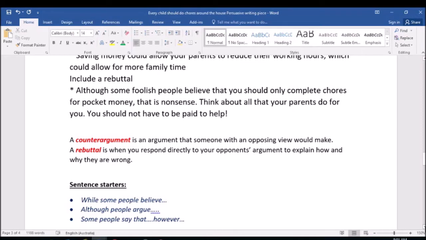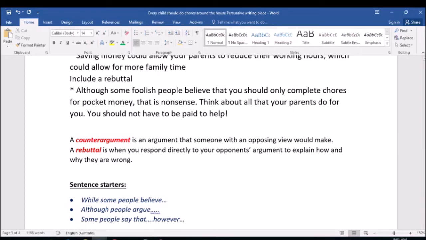So what I'm going to say is think about all that your parents do for you. You should not have to be paid to help. And when I actually start to write this argument, I'm actually going to give maybe a couple of examples there of what our parents actually do for us, okay?